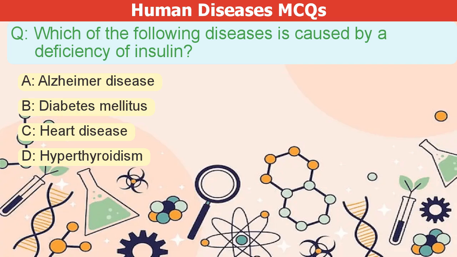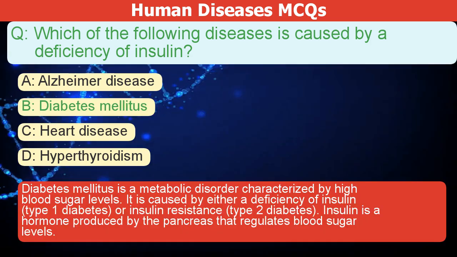Which of the following diseases is caused by a deficiency of insulin? A. Alzheimer's disease. B. Diabetes mellitus. C. Heart disease. D. Hyperthyroidism. The correct answer is B.